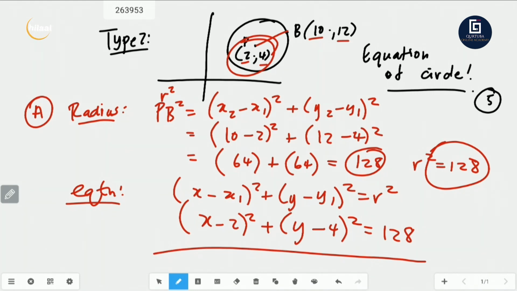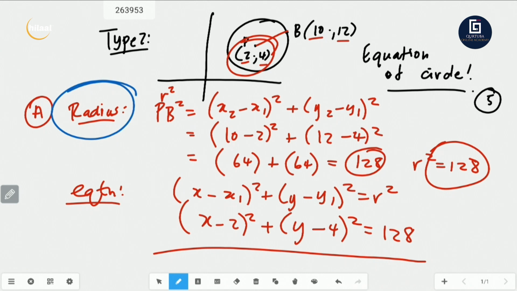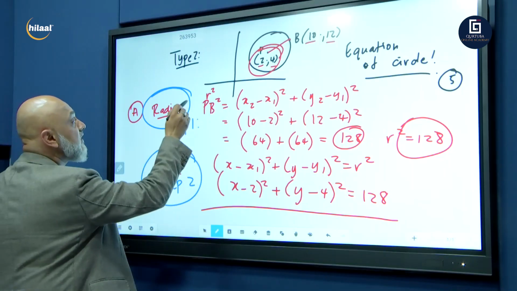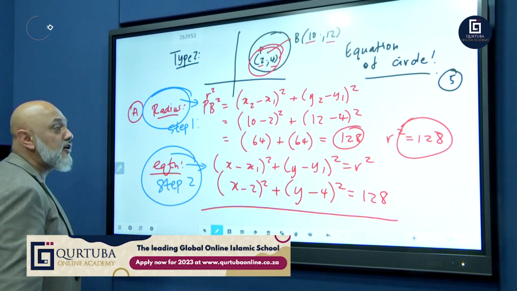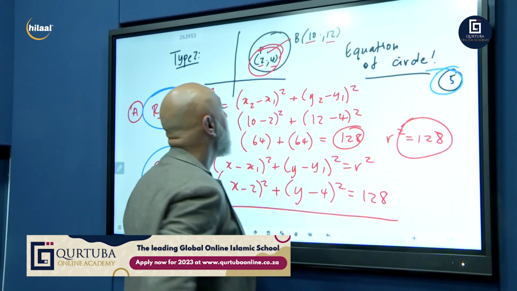You've done it in 2 parts. Part number 1, we found the radius. This was step 1. And then step 2, we found the equation using the correct formula. Radius, use your radius formula. Equation, use your equation formula. And there we go, guys. You got yourself another guaranteed 5 marks.